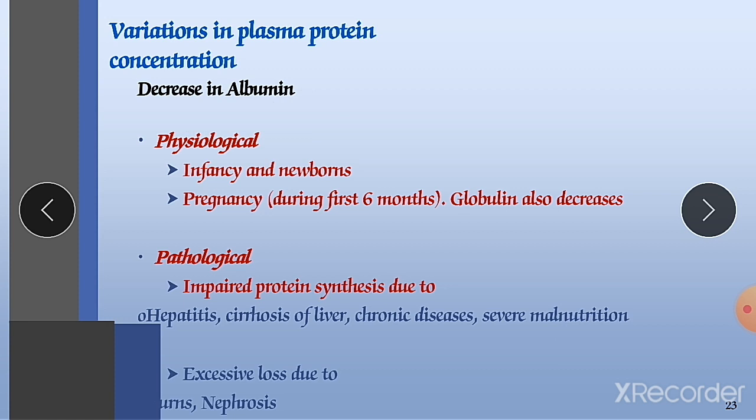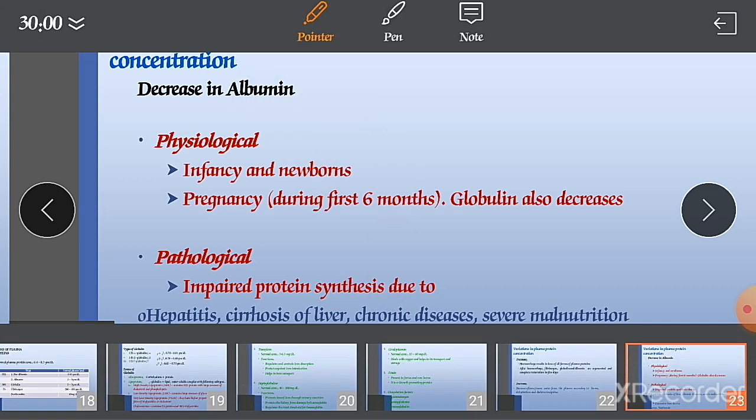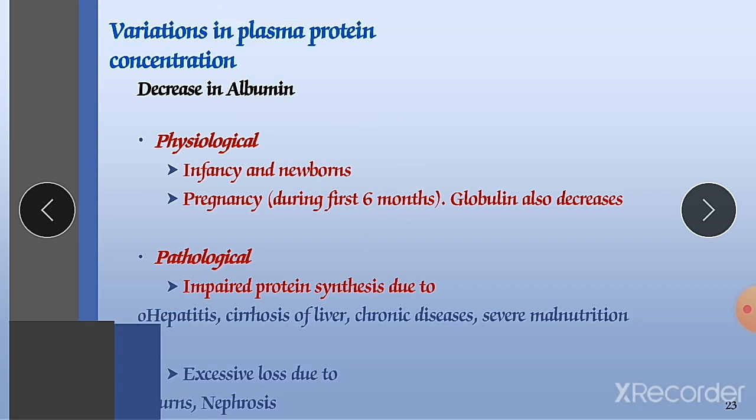And also excessive loss due to burns or nephrosis. When burns occur, in a burning condition, excessive loss of albumin may occur. And in nephrosis, our nephrons are going to be damaged.